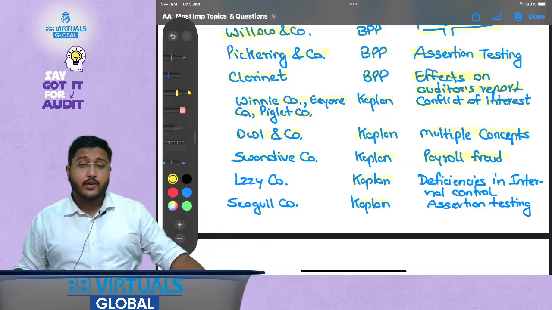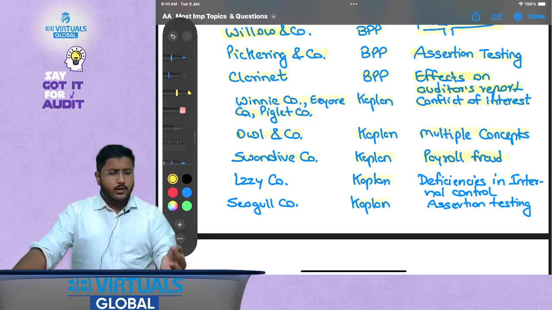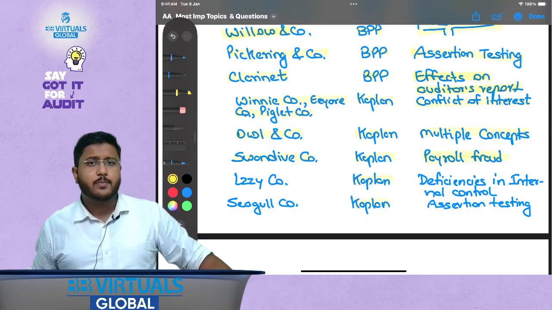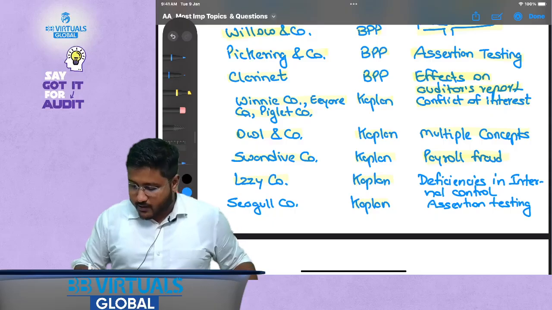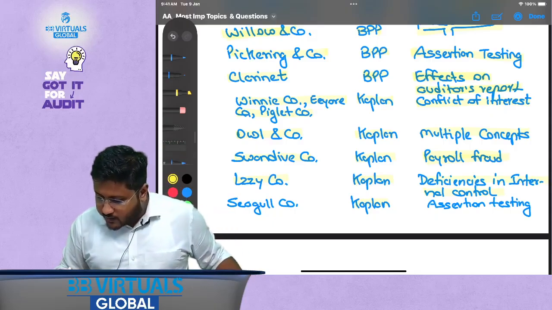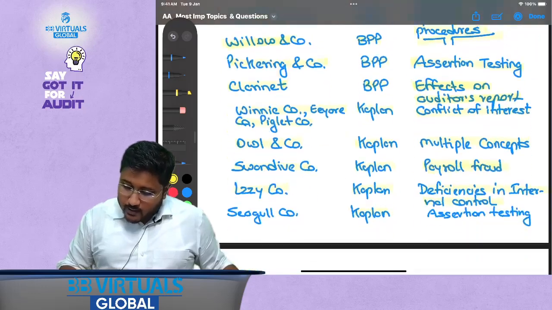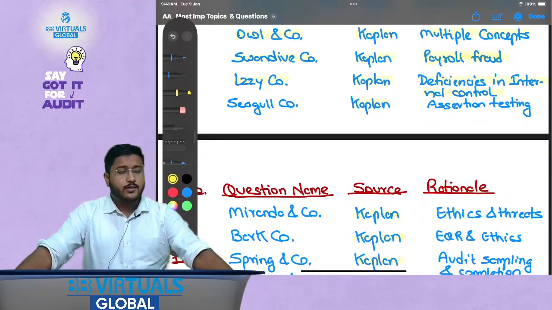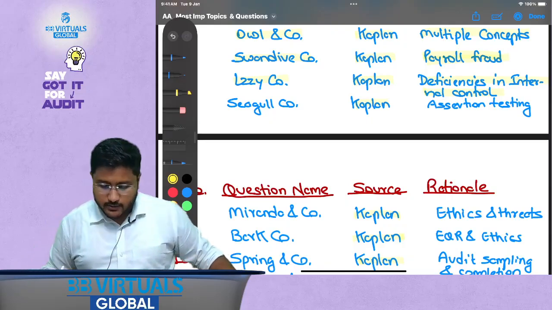This is very, very specific, and I have seen that this payroll fraud question is covered multiple times. Considering your BPP, Kaplan and ACCA study, payroll fraud is covered multiple times, and that is why I have selected this question. Then Lizzie Company, again from Kaplan, deficiencies in internal control. But sir, we have already covered deficiencies in internal controls above, right? My friends, there we talked about internal control, not deficiencies in internal control. Plus, deficiencies in internal controls could be tested in different ways, and different communication might be required. So that is why I have selected this question.